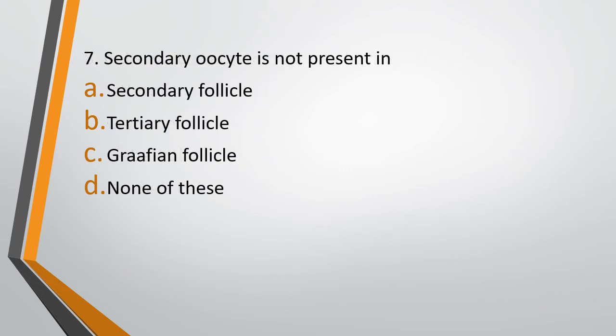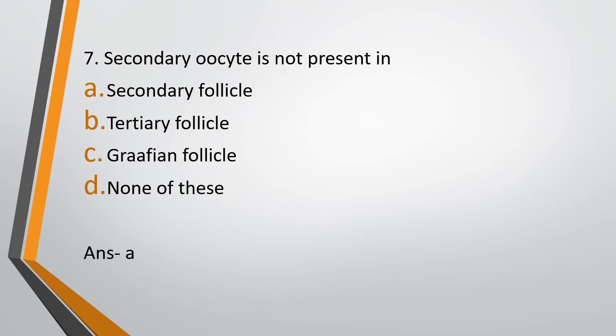Question 7. Secondary oocyte is not present in. Option A, Secondary follicle, option B, Tertiary follicle, option C, Graafian follicle, or option D, None of these. Secondary oocyte is not present in. The correct answer is option A.